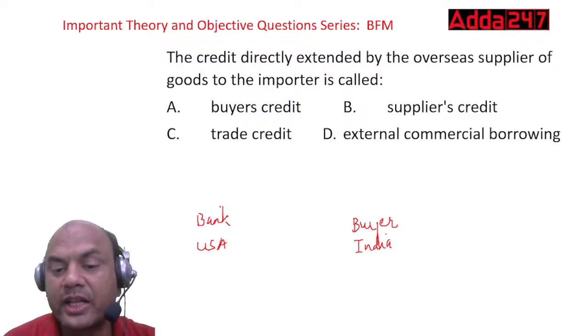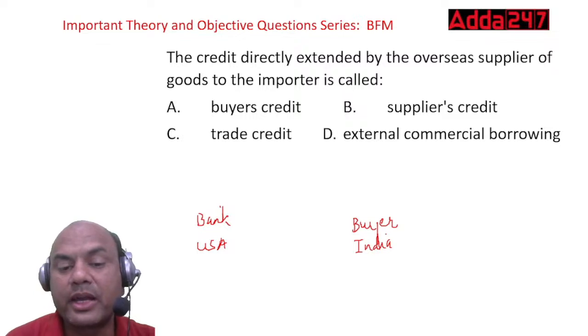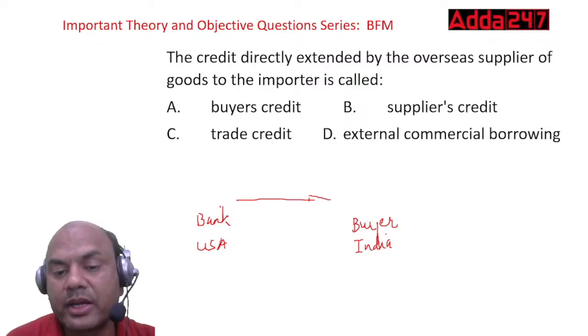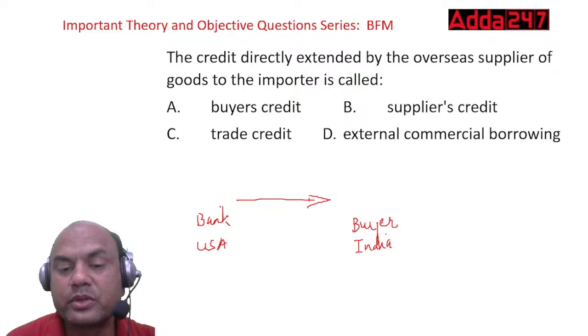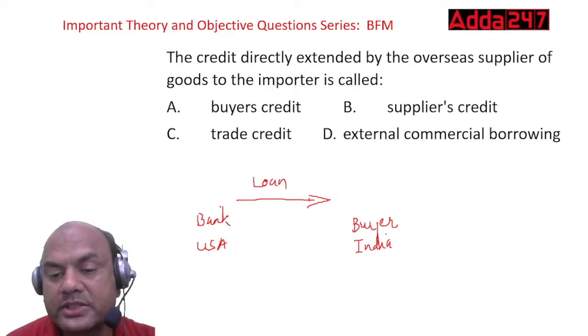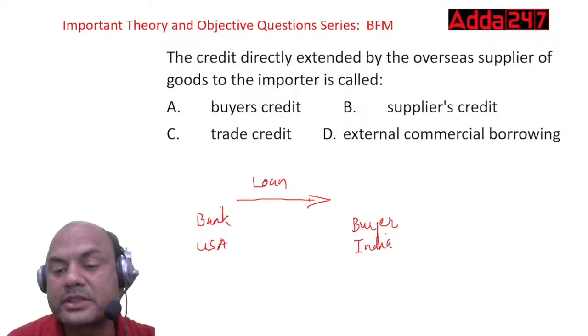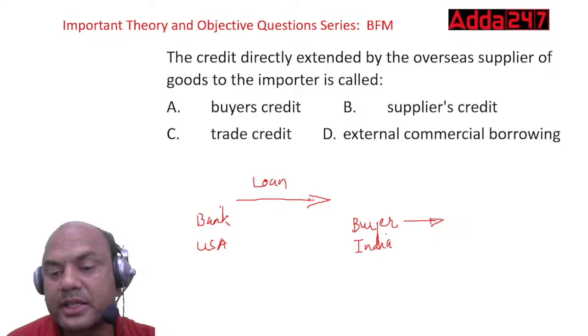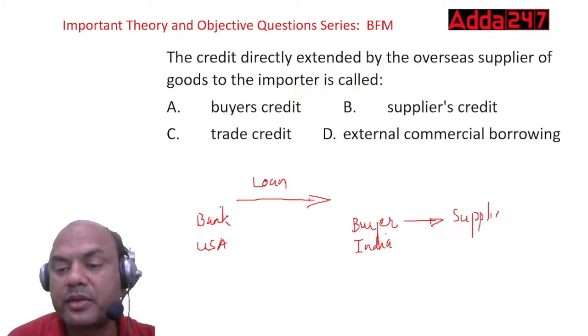Suppose the loan was received from this bank in the USA. This loan is received by the buyer, and the buyer paid the supplier immediately, right now, today only.